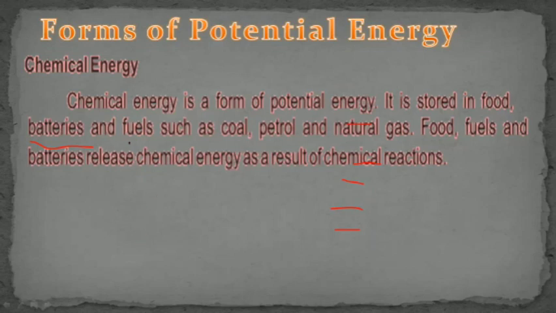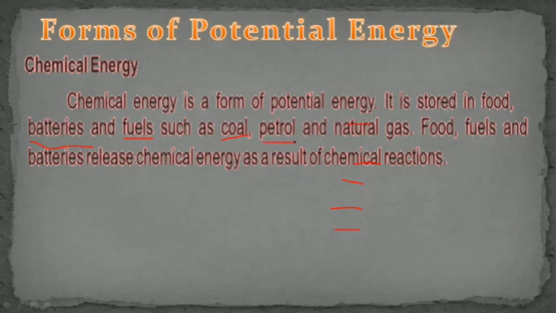And fuels also, like there is coal, on which we do barbecue. When we burn that coal, we can cook anything on that. And that coal, petrol and natural gas are all used in different industries and factories to do the mechanical work, to run the factories.